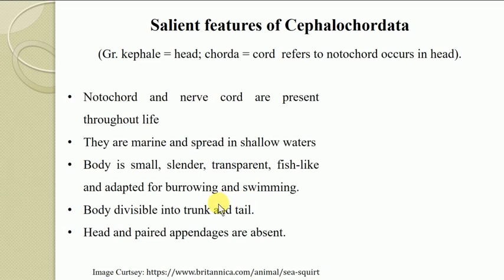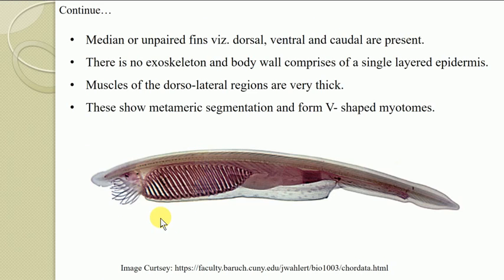Next characteristic feature: their body is divisible into trunk and tail, because the head is absent in this organism, meaning there is no distinct head, and due to the absence of the head the body has only two segments, the trunk segment and the tail region. The head and paired appendages are completely absent. Then median or unpaired fins, known as the dorsal fin, ventral fin and caudal fin, are all present.